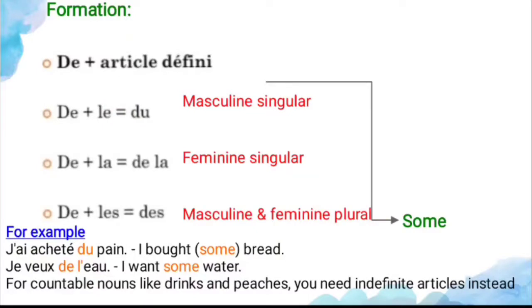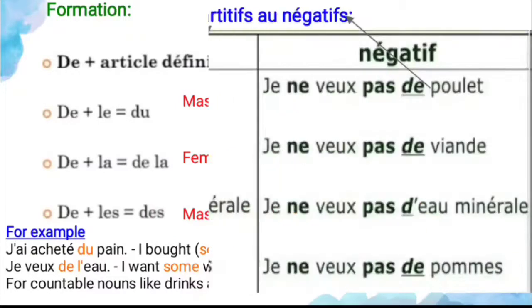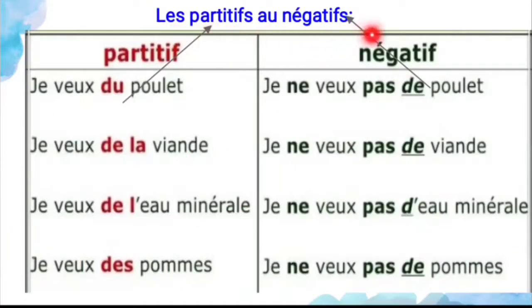So what are the partitive articles? Du, de la and des. So these are the partitive articles. And let's see some examples for partitive articles, in affirmative sentences as well as negative sentences. See, je veux du poulet. So I want some chicken.